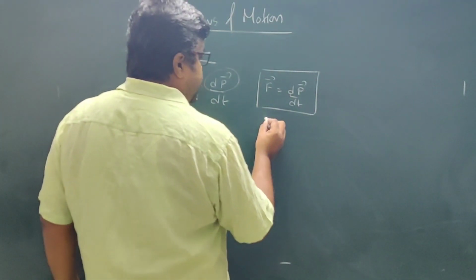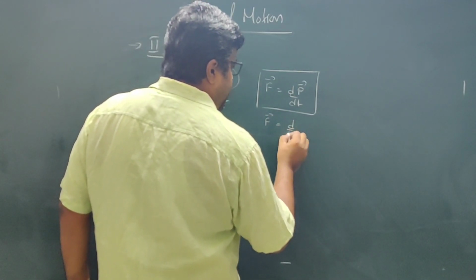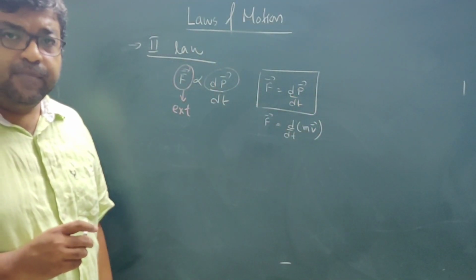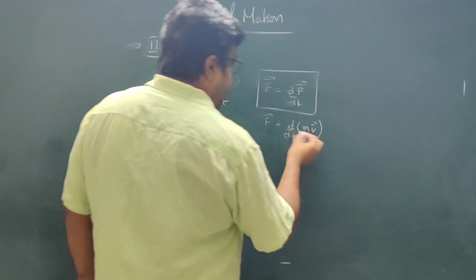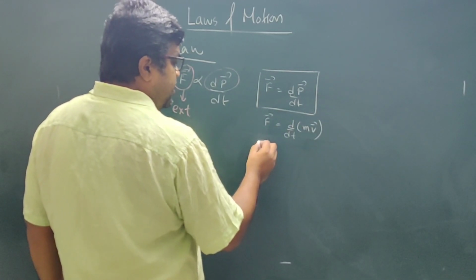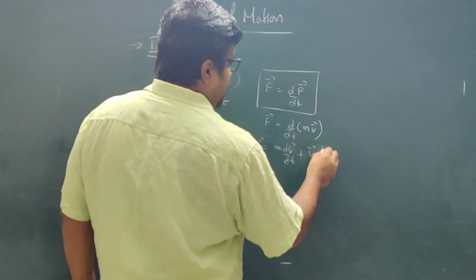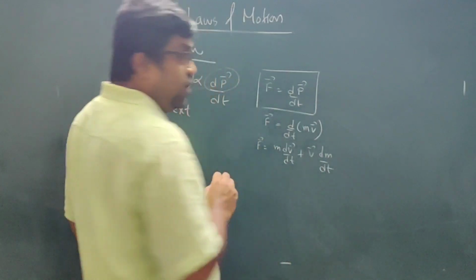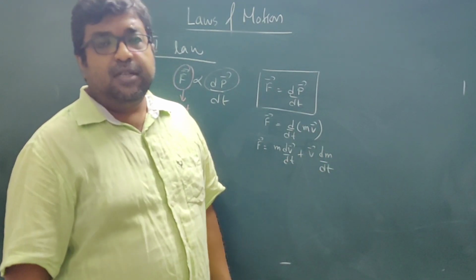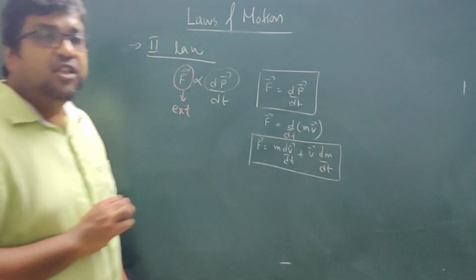So I can write this as F is equal to d by dt of mv. Momentum is mass times velocity, correct? Now this momentum involves two terms, mass and velocity. So I can write this as F is equal to m dv by dt plus v dm by dt. Here dv by dt represents the rate of change of velocity and dm by dt represents the rate of change of mass. So this is the general expression for force.